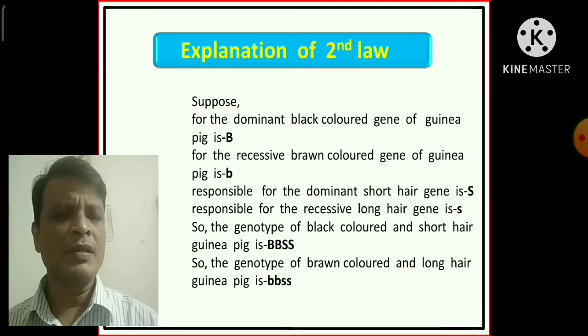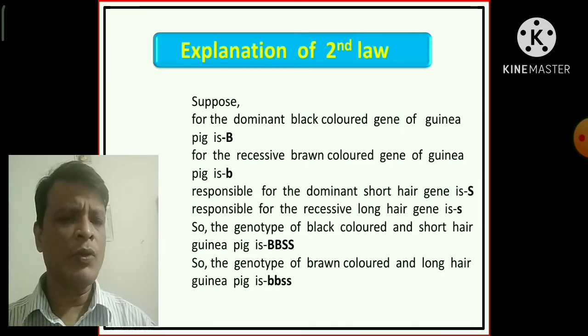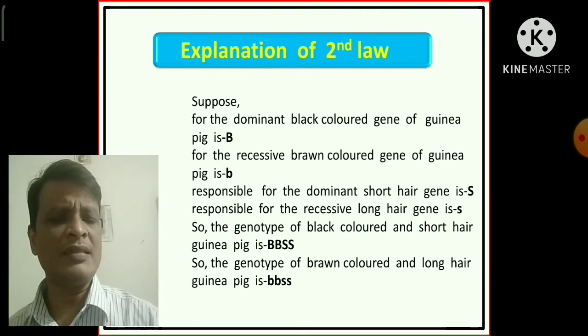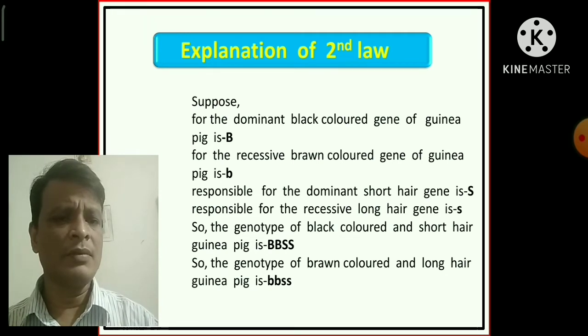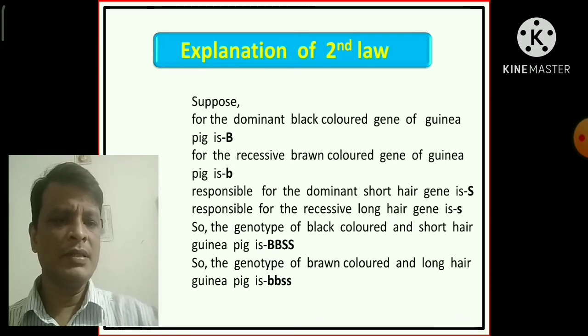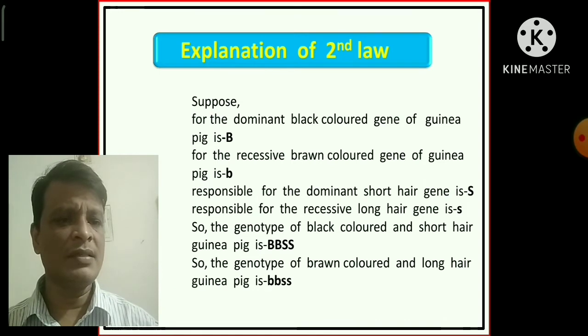As you know, each character is controlled by a pair of genes, and these allelic genes are located at the same locus of the homologous chromosomes. So this is the genotype of the black colored and short haired guinea pig. Similarly, small b and small s is the brown colored and long haired guinea pig genotype.